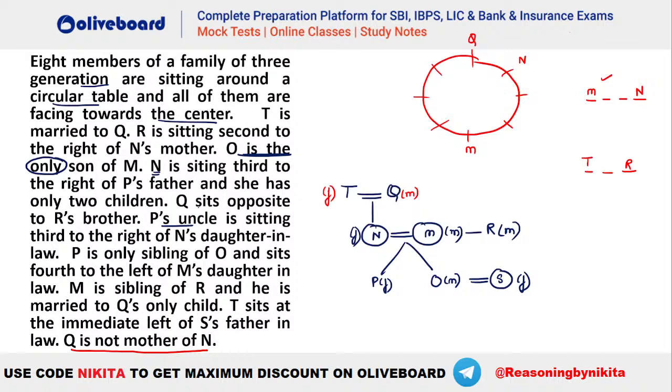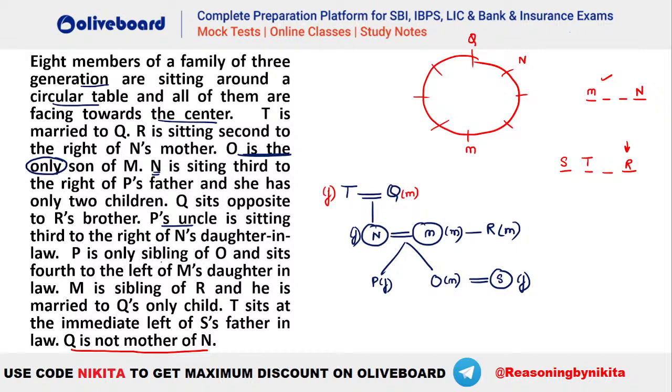ठीक है, ये हो गया. उसके बाद देखो what is given here. P's uncle sits third to the right of N's daughter-in-law. Who is P's uncle? You can see P's uncle is R. So R has to be third to the right of N's daughter-in-law. Who is N's daughter-in-law? That is your S. So R has to be third to the right of S. This is also done. Okay.